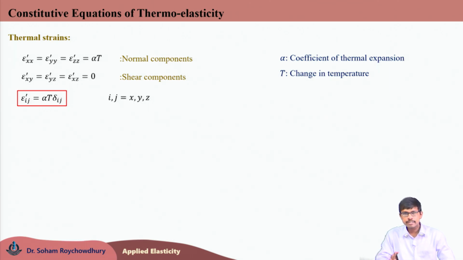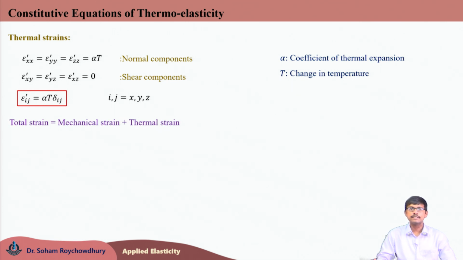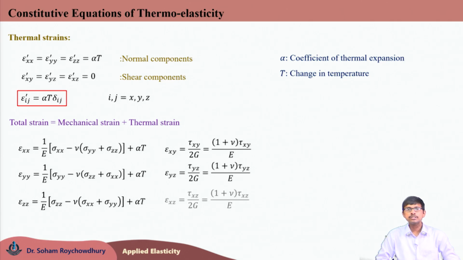Now, the total strain within the body will come due to the contribution of both mechanical strain and thermal strain. So, total strain is the summation of mechanical strain generated due to mechanical loading and thermal strain generated due to thermal loading. The expressions of the mechanical strain are well known to us.